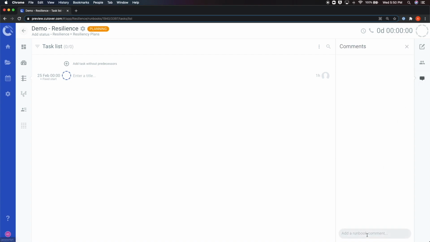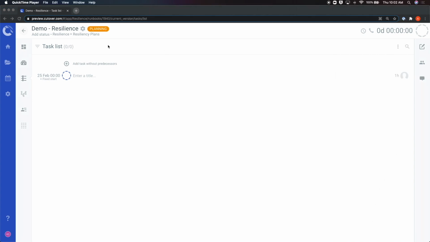Lastly, is the comments section of the runbook. This is where runbook collaborators can leave comments on the events and comment on the runbook. The main screen is where you can add and edit the individual tasks of a runbook. To create a task, simply click on the Enter a Title and add the desired name.